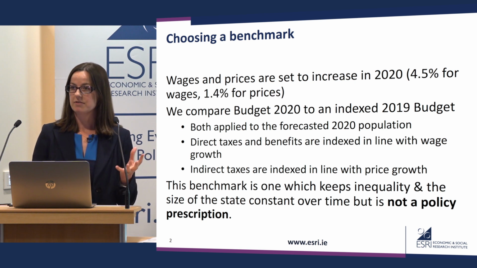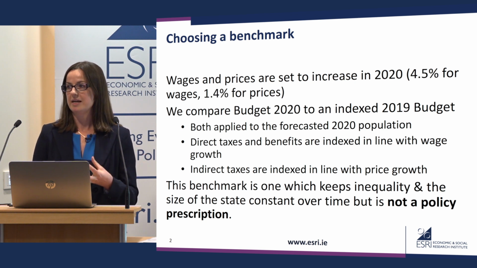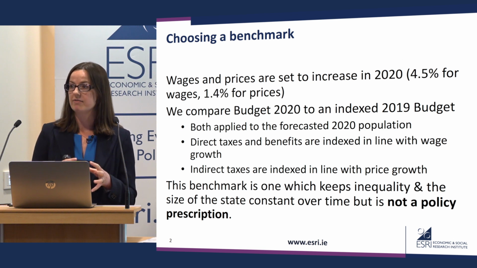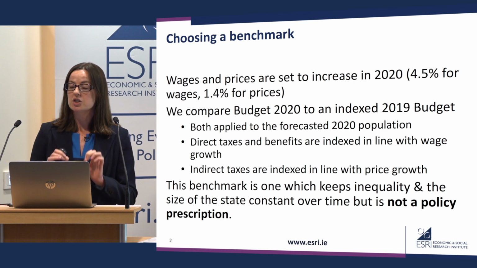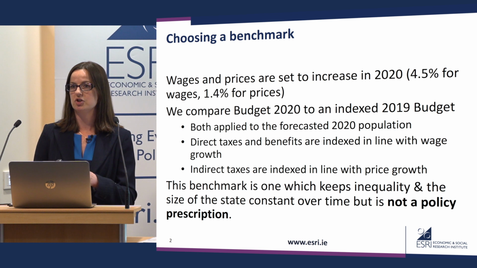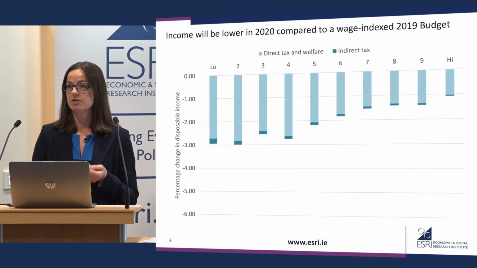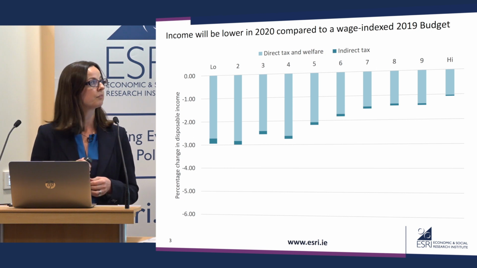As Barra has already talked you through, this was a budget very much about expenditure as well. Indexing the tax benefit system in line with wage growth wouldn't have allowed this extra money for expenditure. So while this isn't a policy prescription, it is the best way to assess the impact of Budget 2020 on living standards in real terms. So what we do is compare Budget 2020 to an indexed 2019 budget, and both of these are applied to the forecasted 2020 population. Direct taxes and benefits are indexed in line with wage growth, while indirect taxes are indexed in line with price growth.